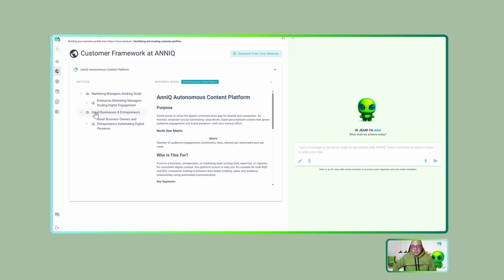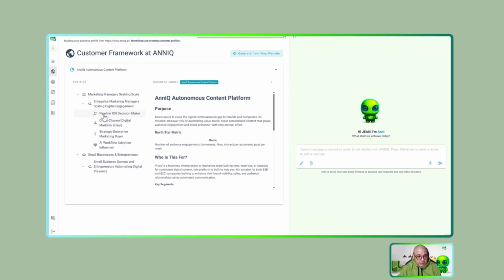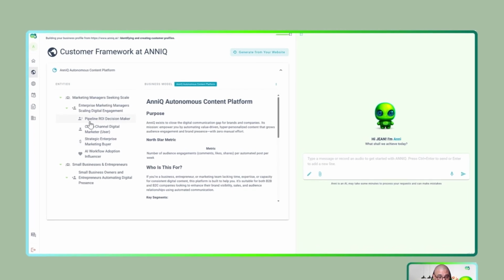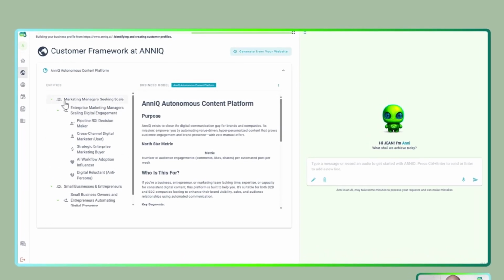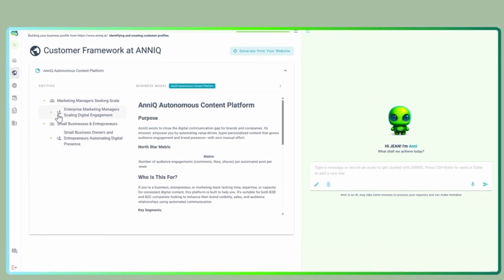I need to wait here. Something important is Anni makes a review and validation of this content. This is only the previous process, so I need to wait until Anni finishes the process because it could delete or refine this. I get here, for example, it is refreshing autonomously because it is in real time. It is refreshing the personas that it is creating for this specific segment and this ICP. Let's wait here to see if I can start getting the personas for this case also.